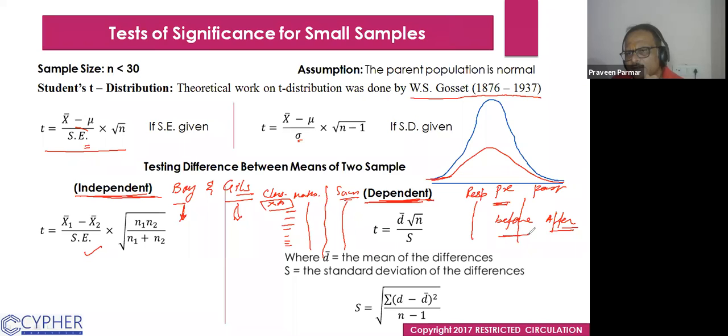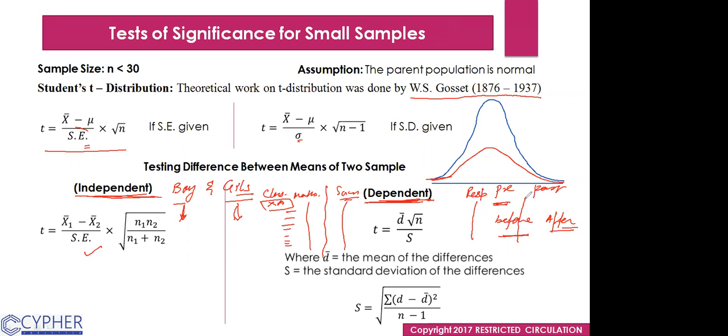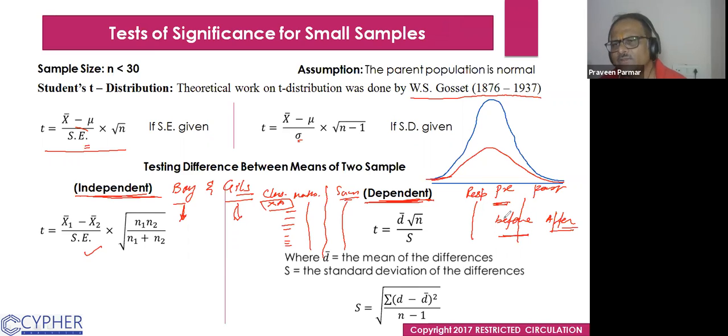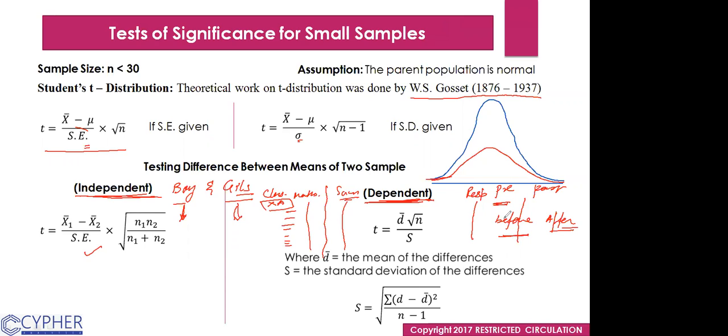We take the test and we check if there is a significant difference or not. If a significant difference is found, then the therapy is fruitful. It is beneficial. So the second one is clear, sir. Respondents, before and after treatment, we have the same respondents. Yes, that is clear that they are dependent.